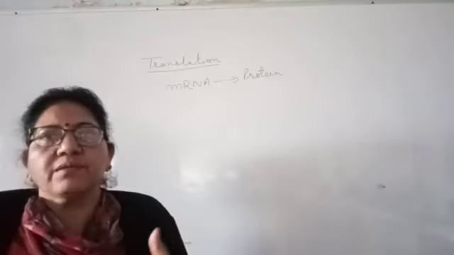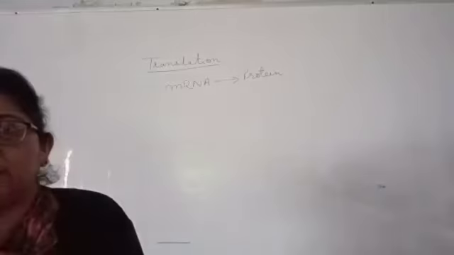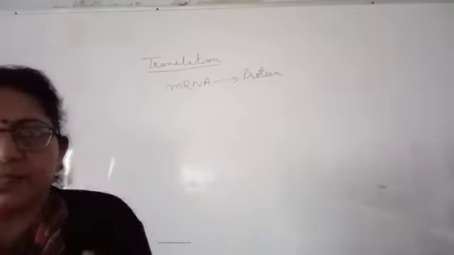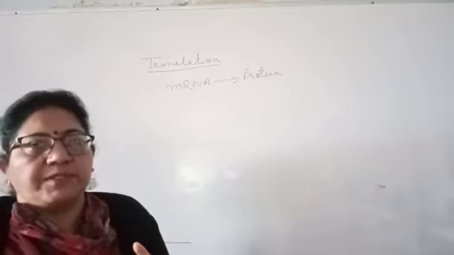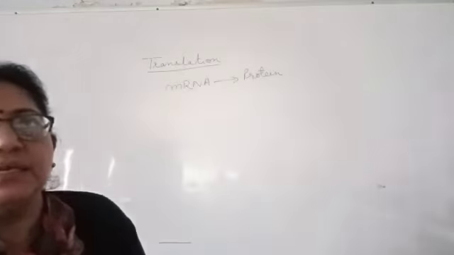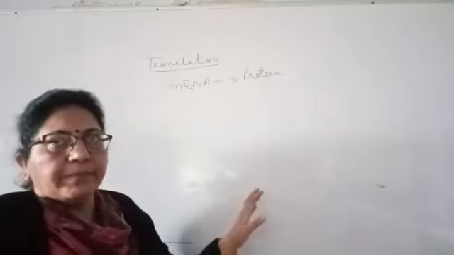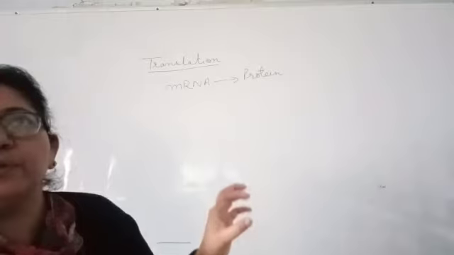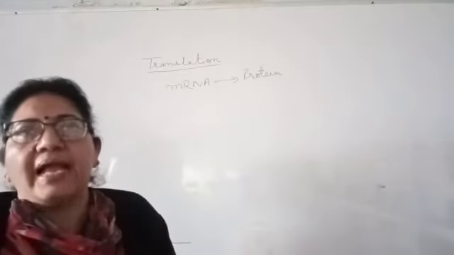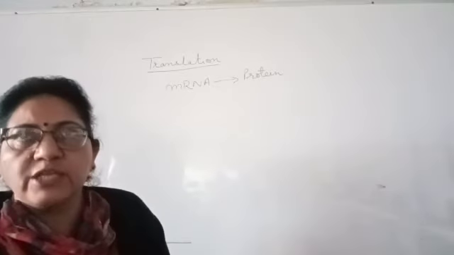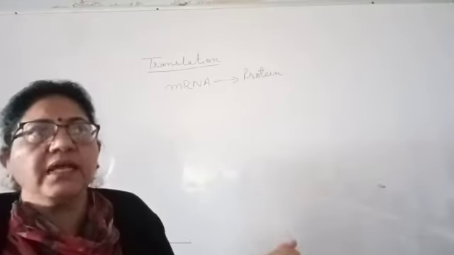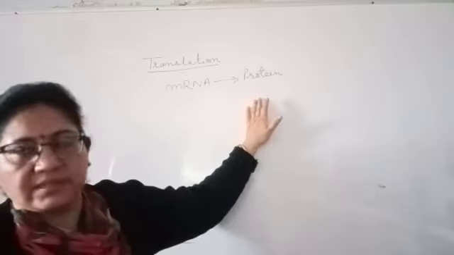Before we start with the various steps of translation, we have some preparatory steps. What are these steps? As soon as the messenger RNA comes from the nucleus of the eukaryotic cell, and in the prokaryotic cell, to the cytoplasm, the signal for translation starts.